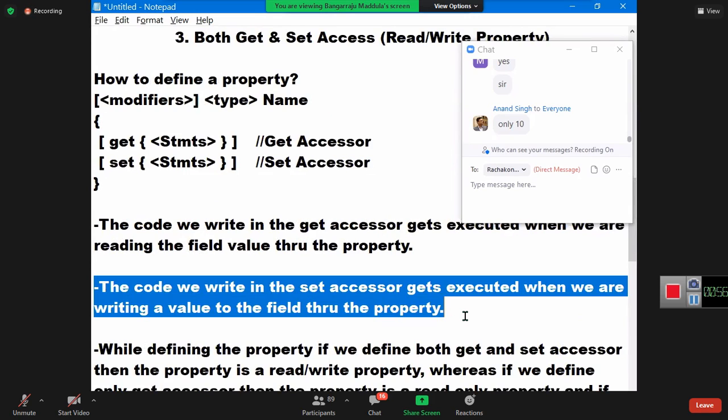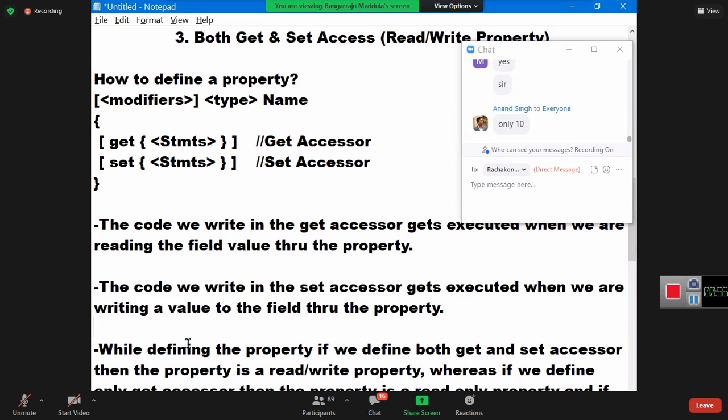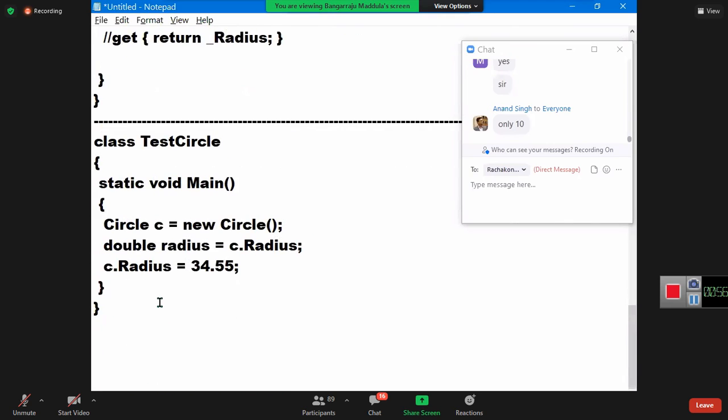Writing a value to the field, or otherwise when we are writing a new value, that will be more clear. When we are writing a new value to the field through the property, see, you are assigning the value through the property only. Watch. You are assigning through the property and the value should come to the field now. What value is present here? That value. Are you clear? Always 34.55, or the value which is assigned.